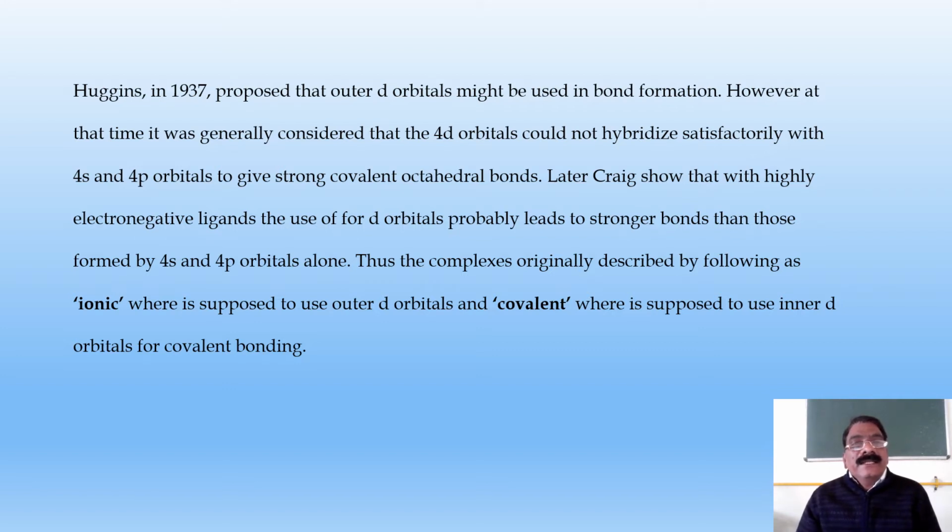Huggins in 1937 proposed that outer d orbitals might be used in the bond formation. However, at that time it was generally considered that the 4d orbital would not hybridize satisfactorily with 4s and 4p orbitals to give strong covalent octahedral bonds.